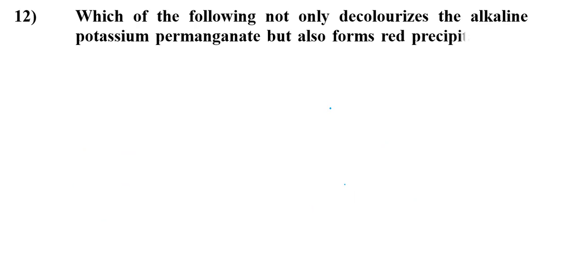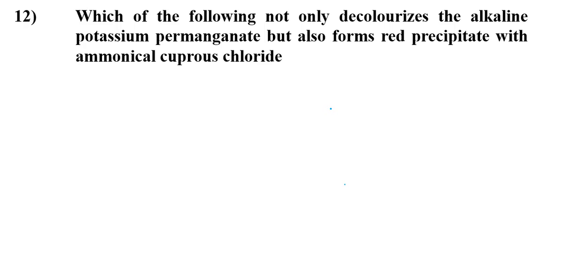Which of the following not only decolorizes the alkaline potassium permanganate, also known as Bayer's reagent, but also forms red precipitate with ammoniacal cuprous chloride?